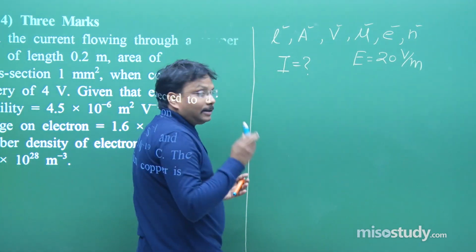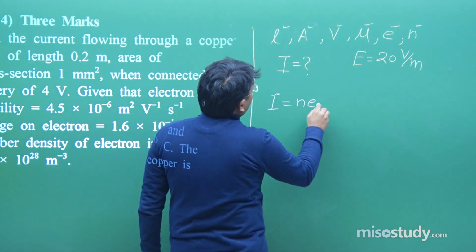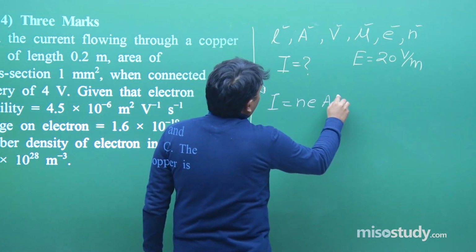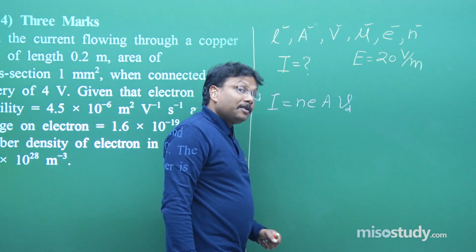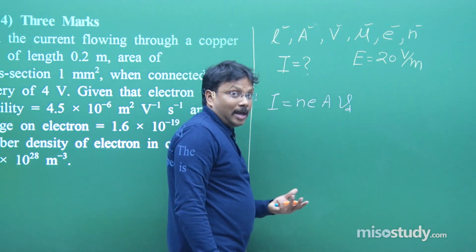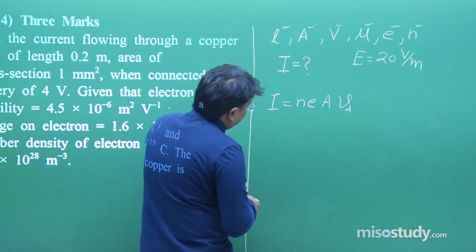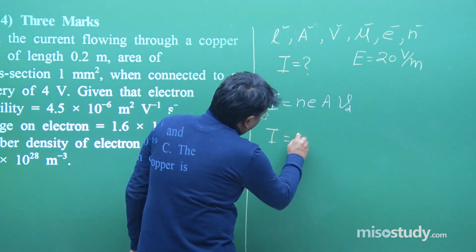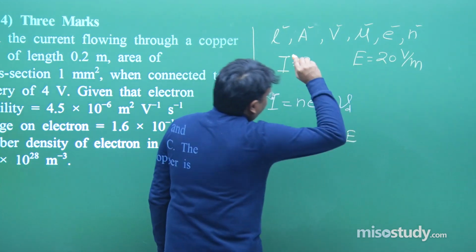Now for the current I, we studied a formula, I is equal to N E A V D, where VD is what? VD is drift velocity, fine. Try to recall, in our videos we have shared all these details with you. So N E A V D, or I is equal to N E A mu E, fine.